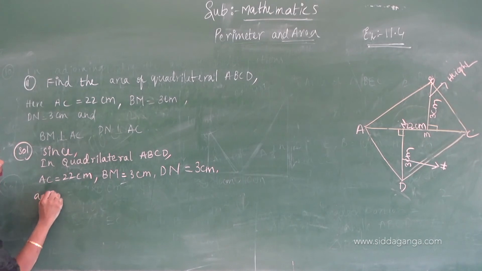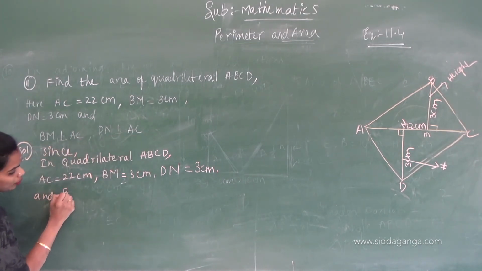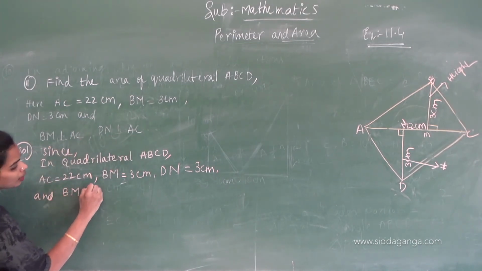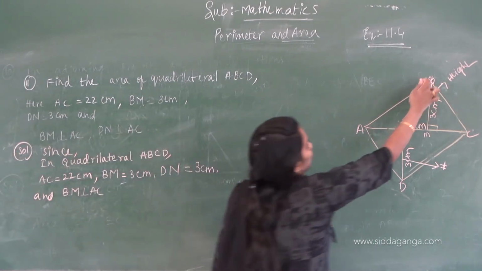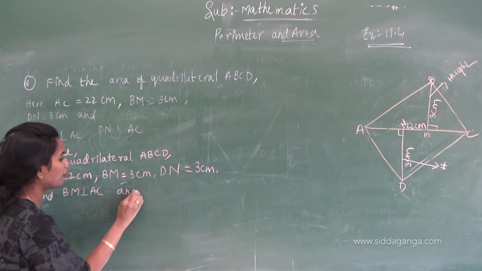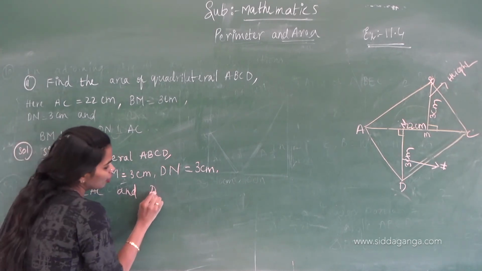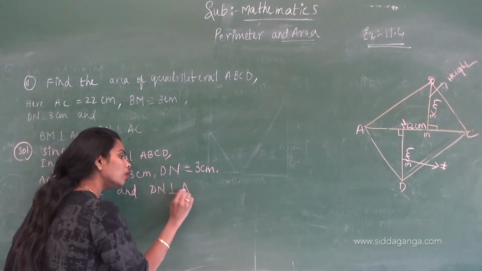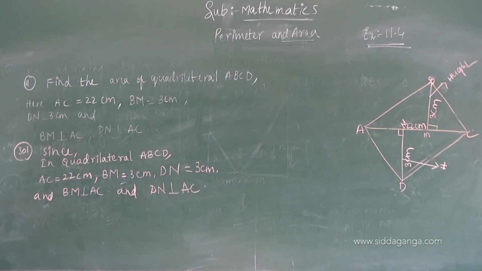You also have to write that BM is perpendicular to AC and DN is perpendicular to AC.